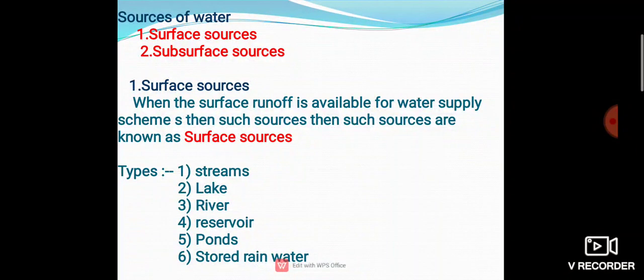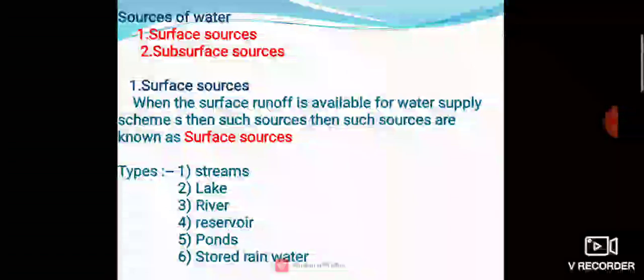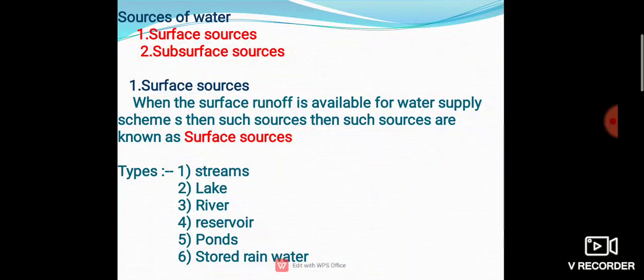After that, lake. What does lake mean? In mountains at some places, natural basins are formed with impervious beds, and the water from the streams or springs generally flows towards these basins. Do you get that point?